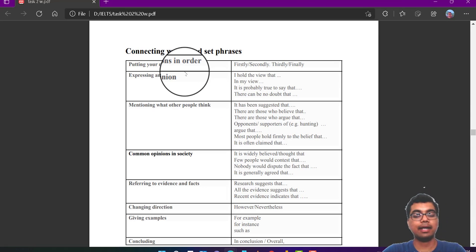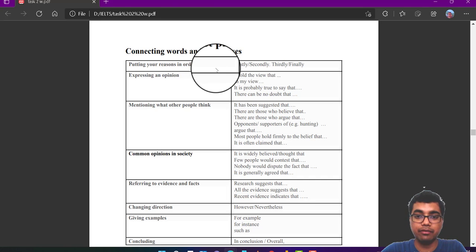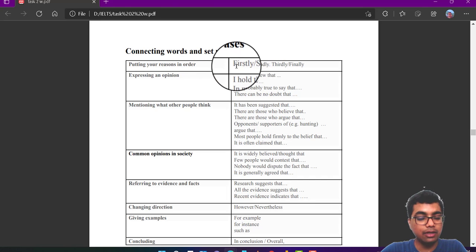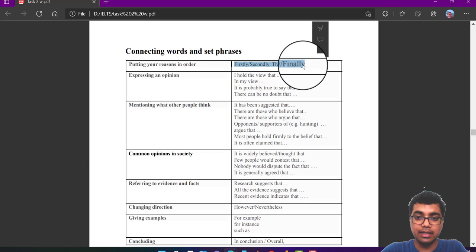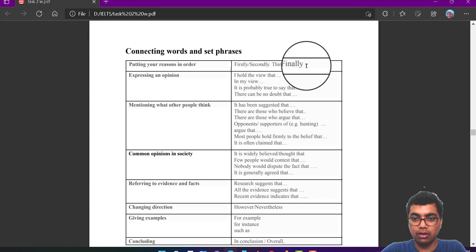After the introduction, you are going to give a reason. To give a reason to support your essay, and to begin your first sentence, you're going to use firstly, secondly, thirdly, finally. These are the words you are going to use. This will definitely help you to begin your paragraph. So how are you going to write? Firstly, my reason, or firstly, the transportation system in the urban area is increasingly